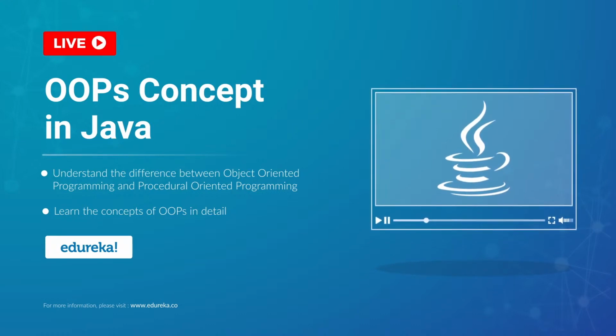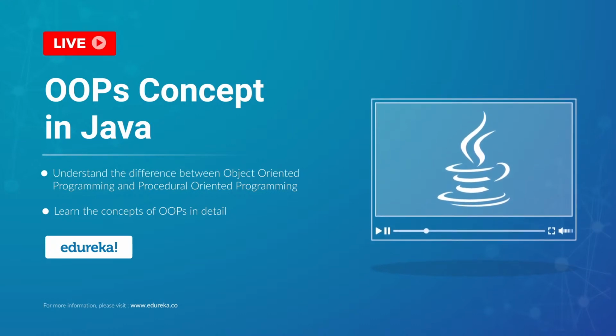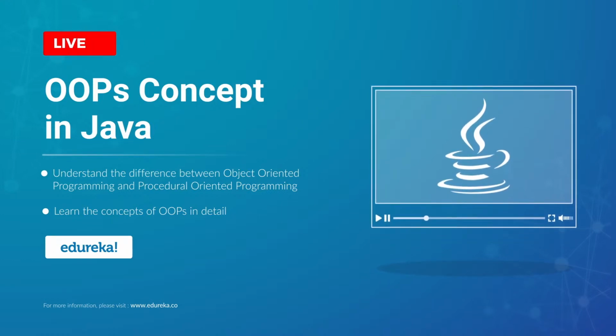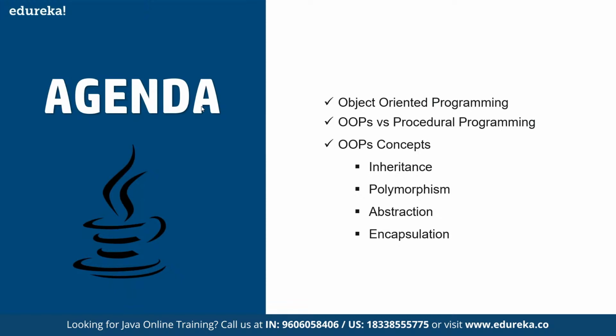The main agenda of this workshop today is to focus on the OOPS concept in Java. We are going to talk about object-oriented programming concepts, OOPS versus procedural programming, and the different concepts available in OOPS. Then we are going to discuss inheritance, polymorphism, and then abstraction and encapsulation one by one.